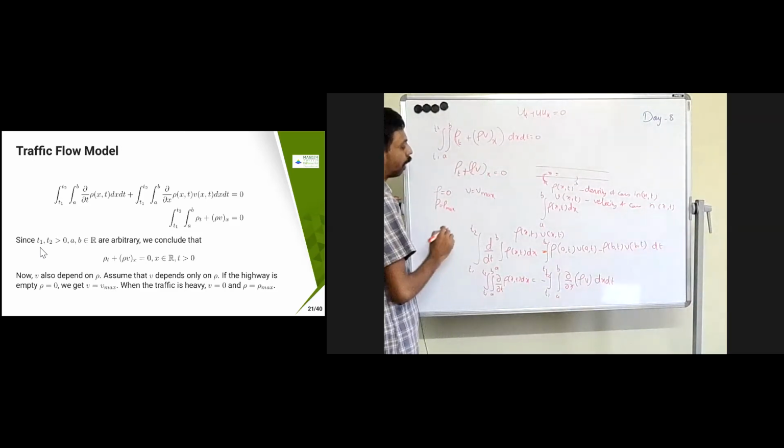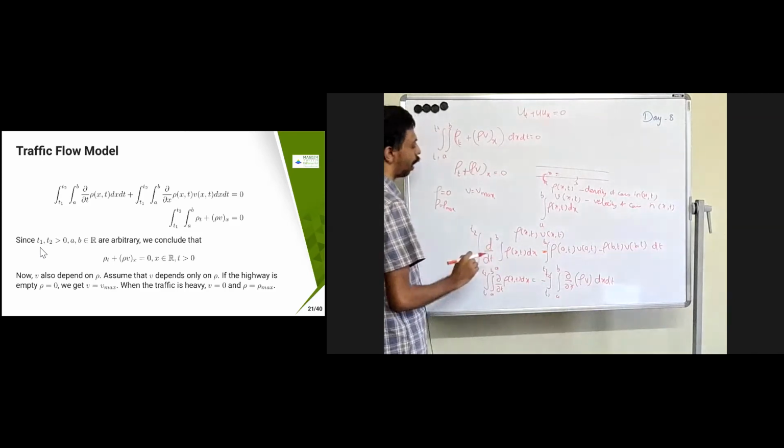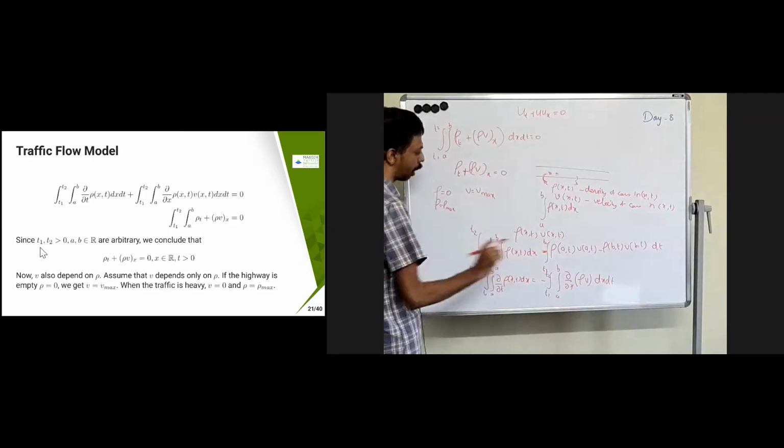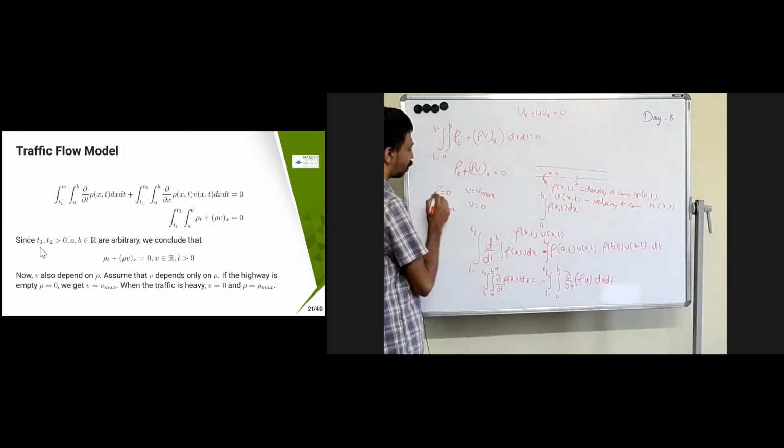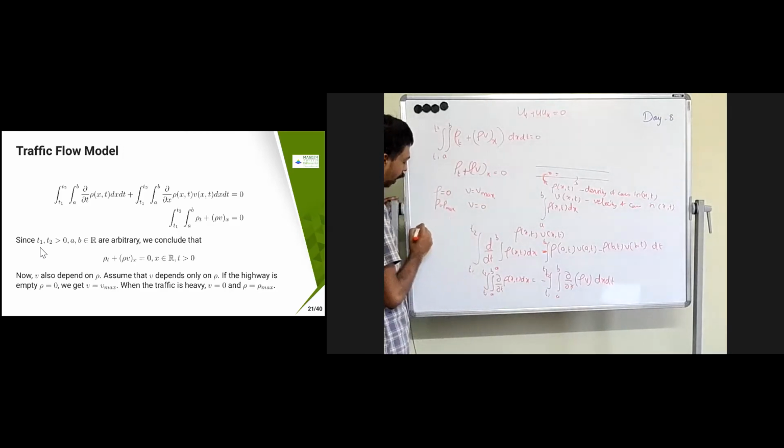Now suppose there is a high density, where rho has reached its maximum, rho max, with very congested traffic. Then you cannot move even an inch, so V becomes 0. I'm going to write this as a linear equation. I denote V as V of rho, which is going to be Vmax into 1 minus rho by